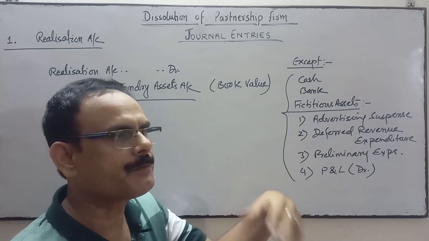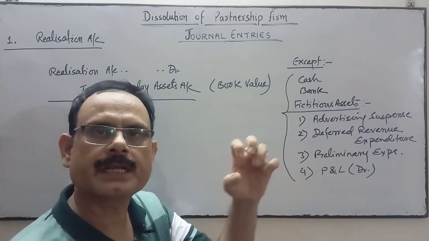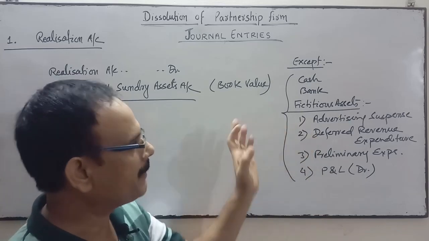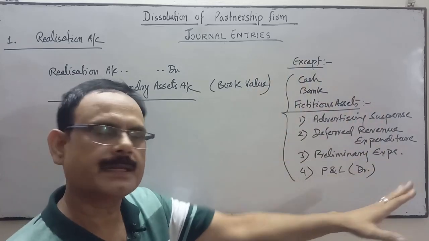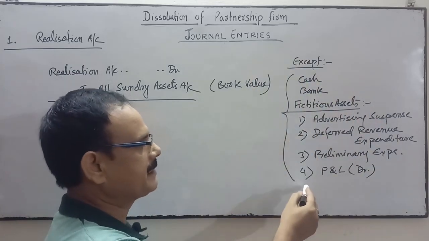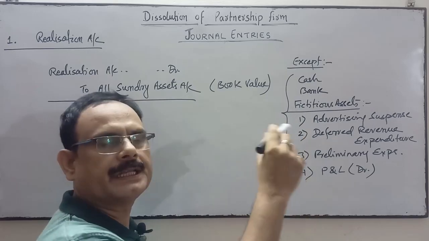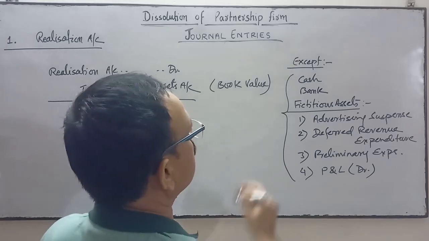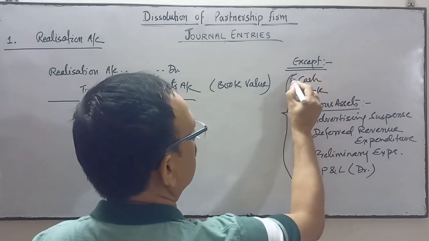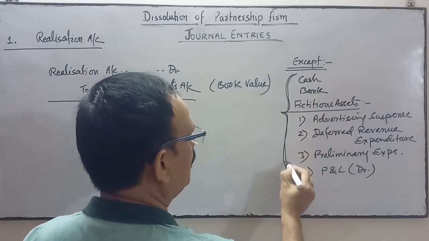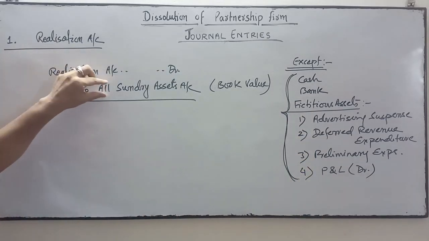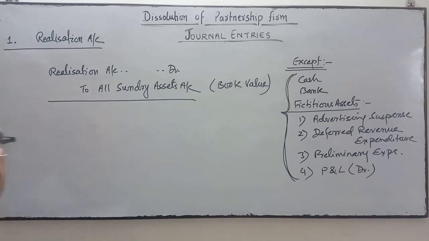It is a deferred revenue expenditure or any such capital loss. These are reflected in the asset side of the balance sheet, but they are not assets. They are written off in the years to come. So except this, all assets will be transferred to the debit side of realization account.